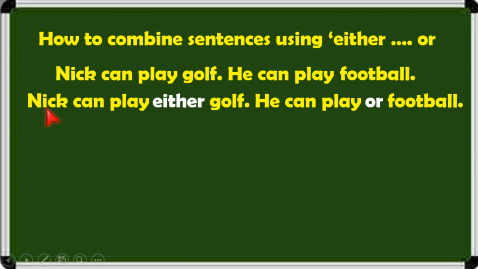Now, Nick can play either golf, Nick can play or football. It is not completed. The last step. In this sentence, there are similar phrases or words that you need to find out and remove one set.